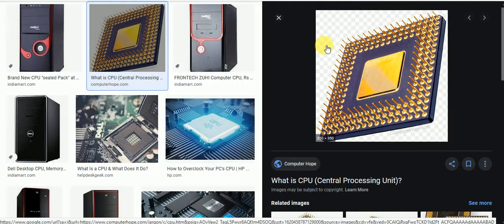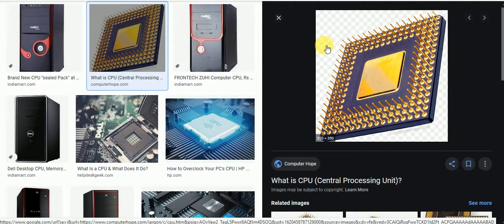Why? Because the control unit is used to control the input output system. So the control unit controls the input output system.